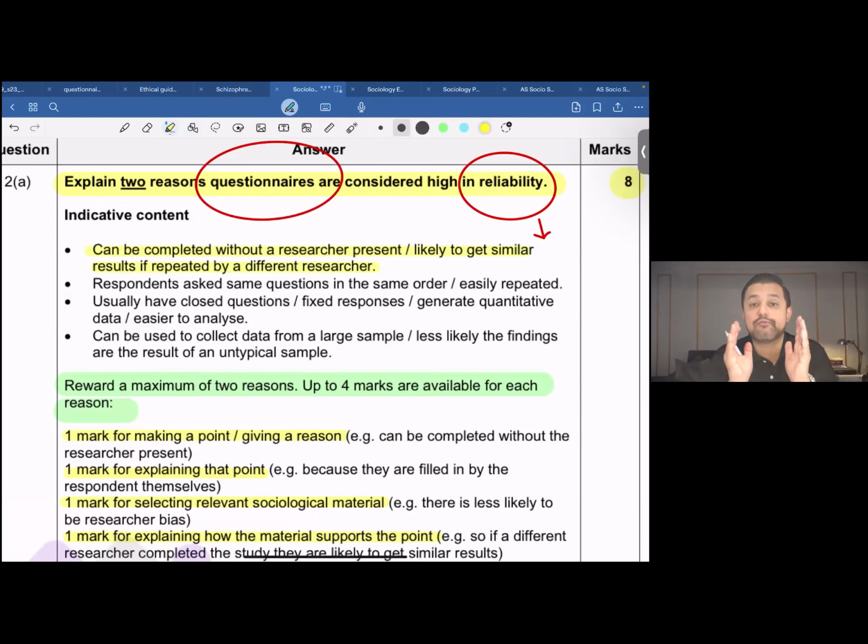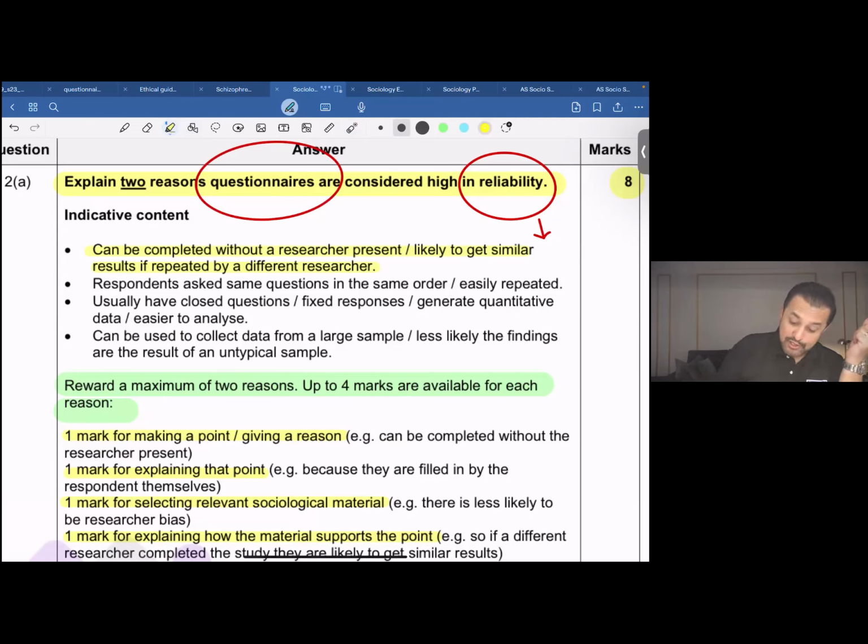So if those questionnaires are being filled by multiple respondents and there are multiple researchers who are using the same questionnaire, the likelihood that you would get the same results is always high, right? So let's just say there's a questionnaire that I distributed to a bunch of students. If on any other day another researcher walks in and uses the same questionnaires, don't you think they'd get the same results? Don't you think they'd get consistent results? Don't you think they'd have reliable results, right?